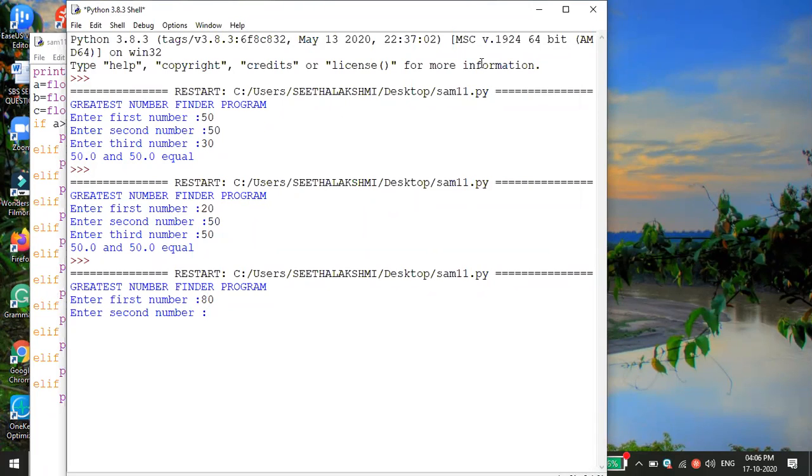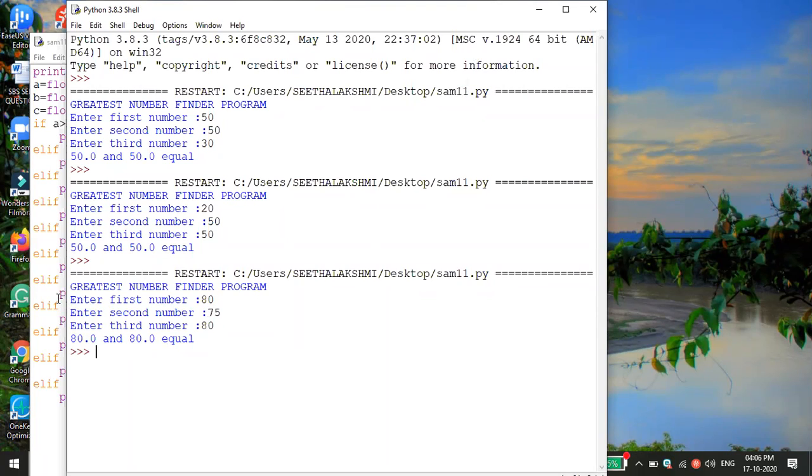75, 75, 80, 80. Superb. So it's currently showing that A and C are equal, that is, both the 80s are equal. Correct. Instead of a number, we can give "Yes, A and B are equal." Likewise, we can make it print whatever we like. It's correctly finding the greatest number.